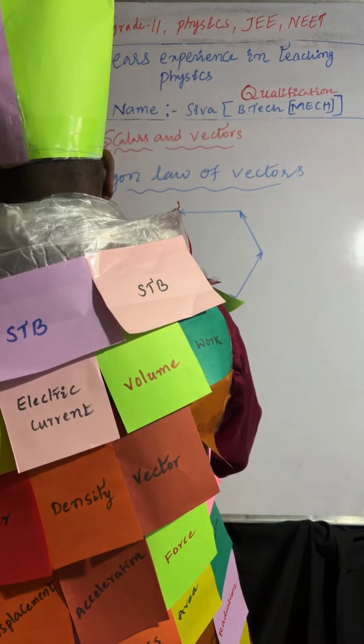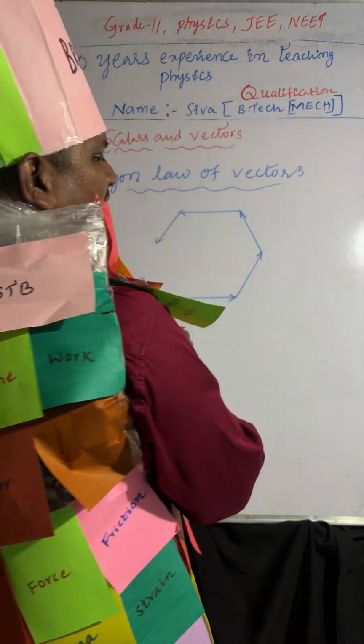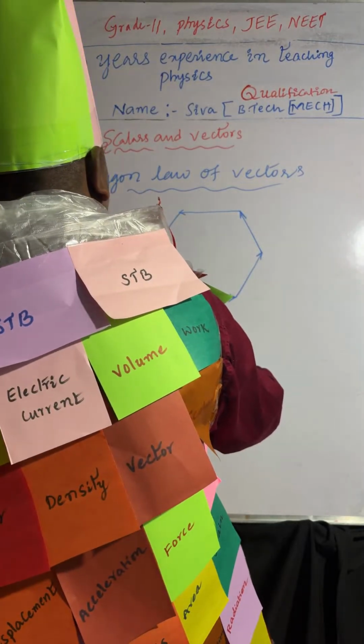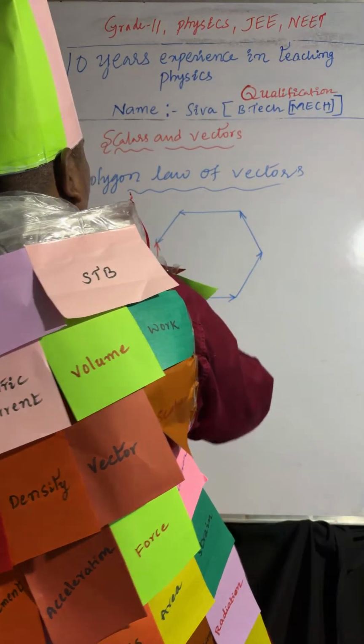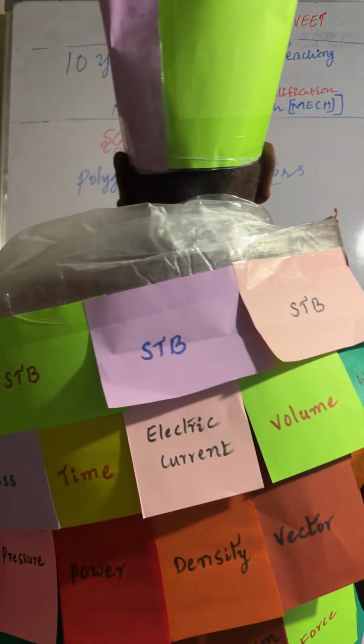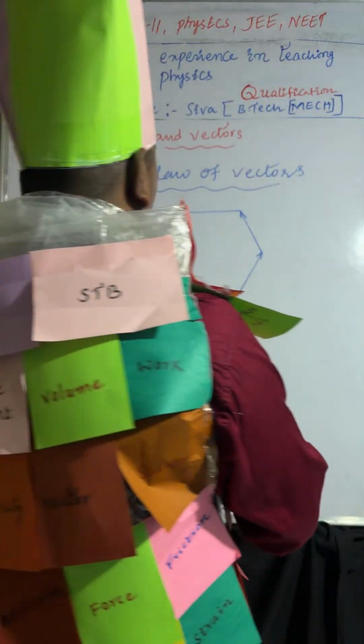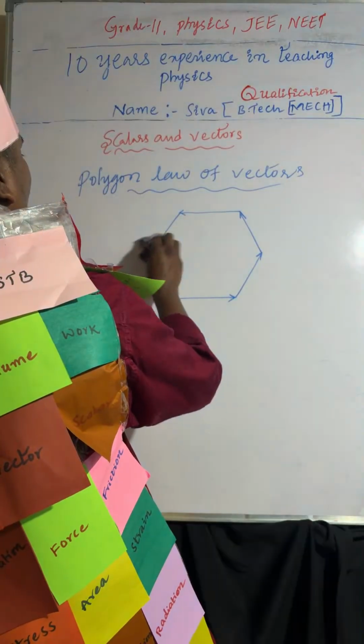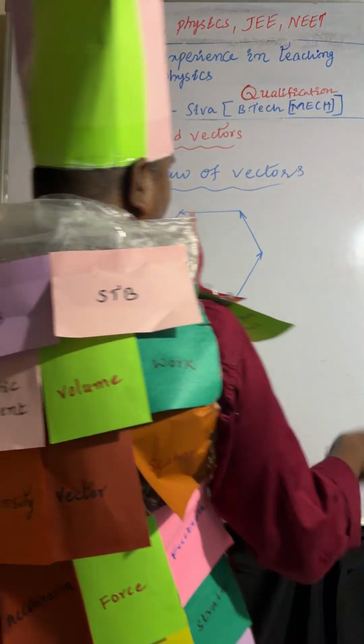The resultant will be along the opposite of all the vectors. So the resultant will be opposite of all the vectors.